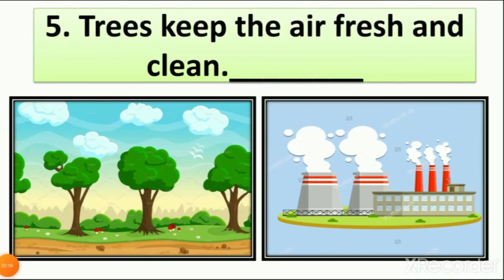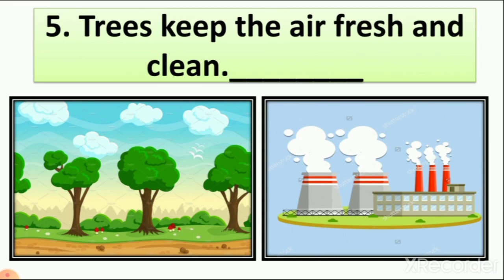Number 5, trees keep the air fresh and clean. In the first picture you can see trees. In the second picture you can see factories. When you are going from one city to another city on highways, you feel the smell of factories and you cover your nose. Why? Because you don't like the smell of factories or smoke.